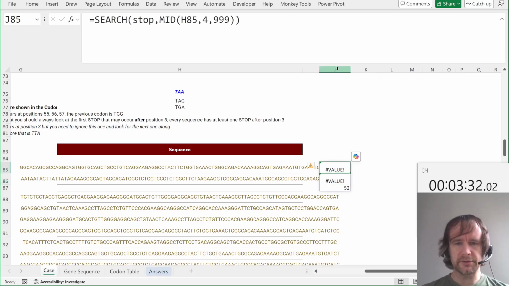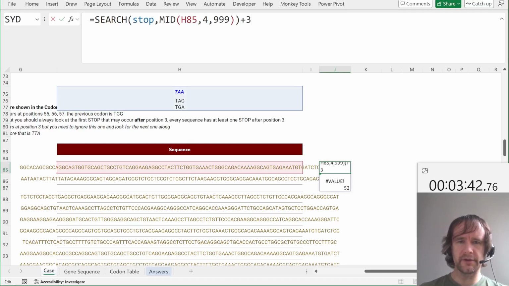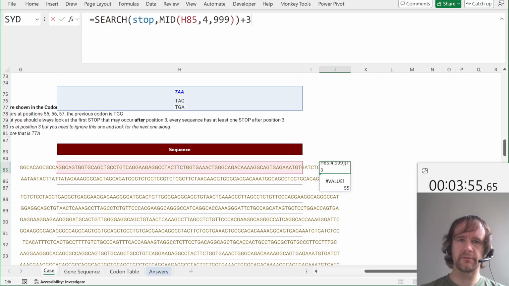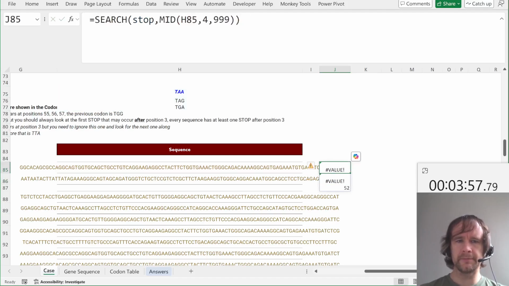So that will say this one is not found, this one is not found, and this one is found at position 52. And so if that starts at position 52, then we need to add 3 to that because we took off the first 3 letters, so that starts at position 55. Then the 3 characters that we're interested in would be 52, 53, and 54. So I guess we're actually just subtracting that off again.